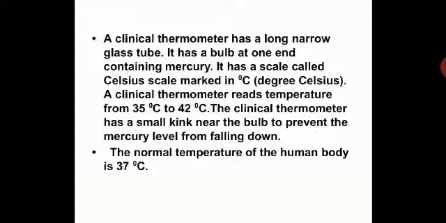So what is the purpose of the kink? What is the role of the kink? To prevent the mercury level from falling down. You have to take this down in your notebook. And take down that the normal temperature of the human body is 37 degrees Celsius.